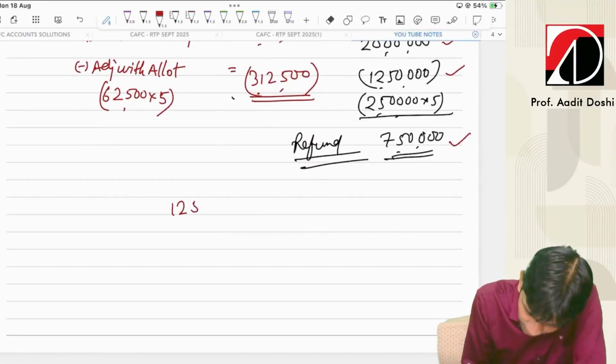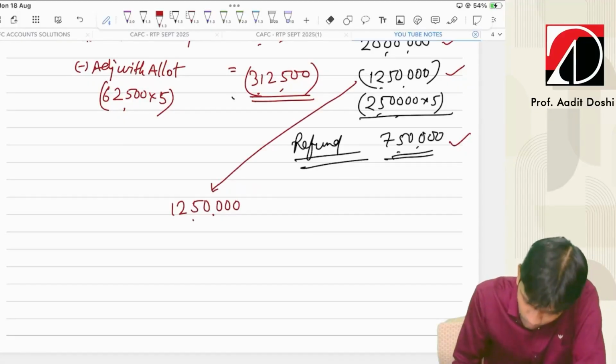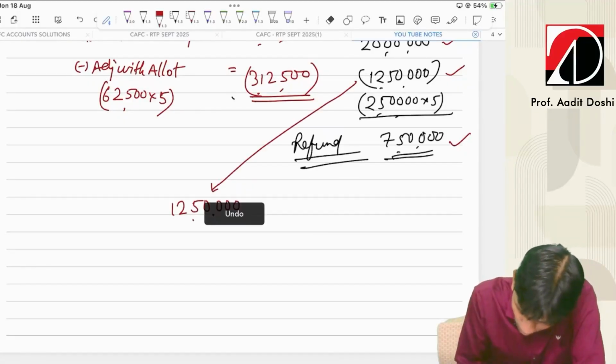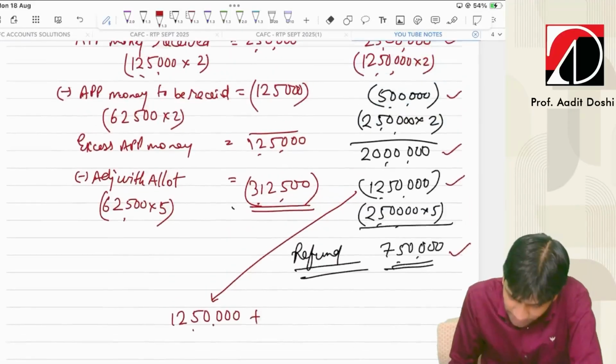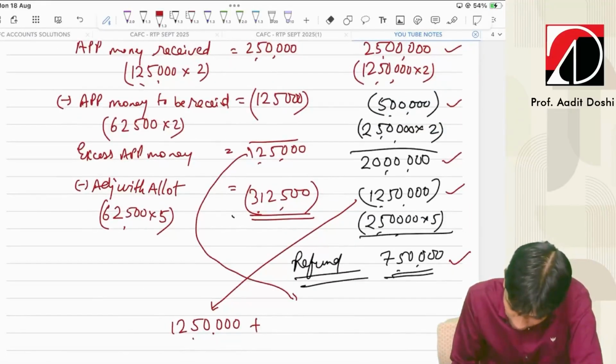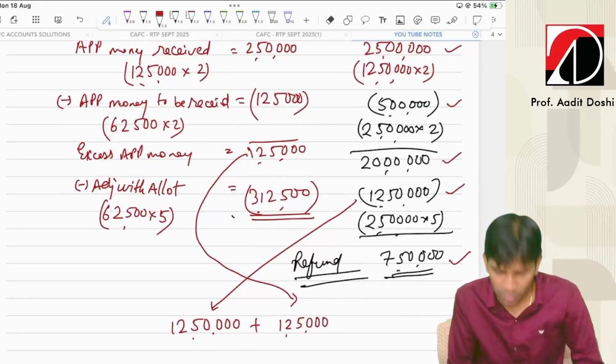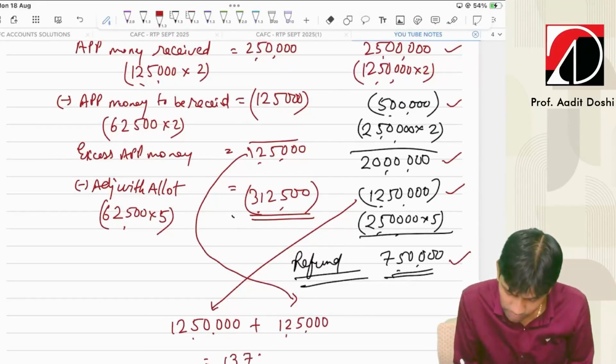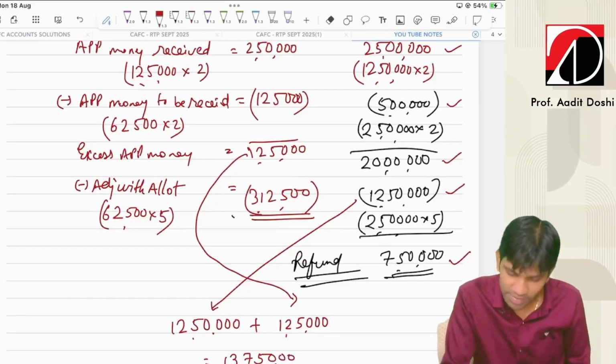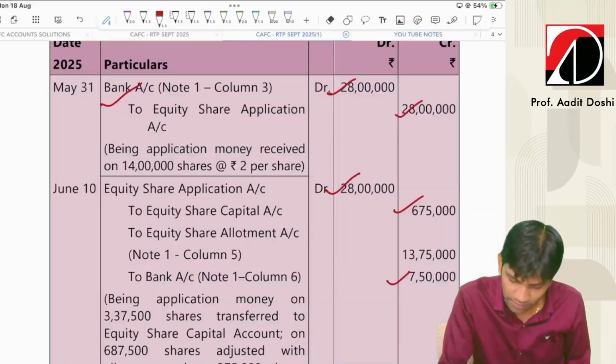12 lakh 50 of category 3 here, plus how much money was I having in category 2? 1 lakh 25, excess money. Entire money got adjusted. Total comes to 13 lakh 75,000. This is how it has been adjusted. So 13 lakh 75 allotment.